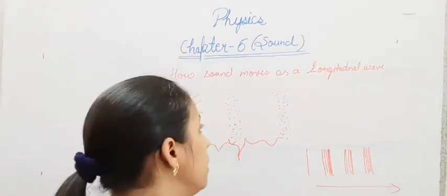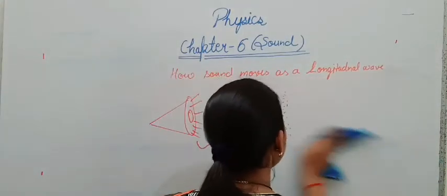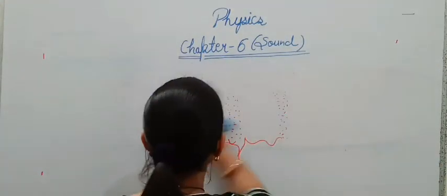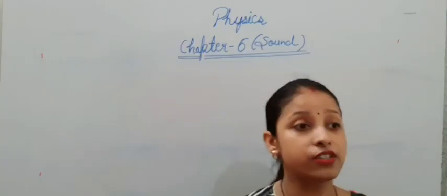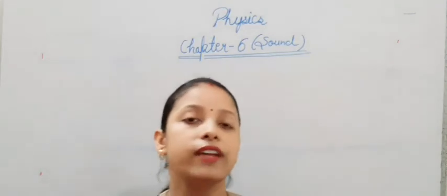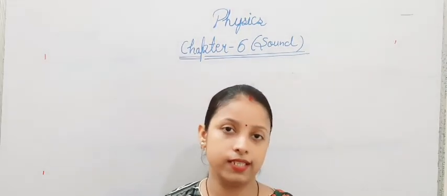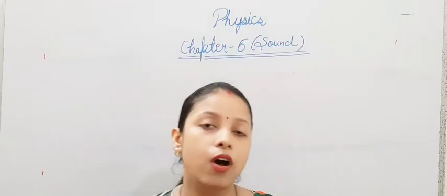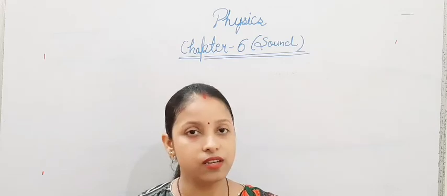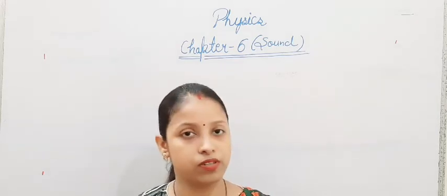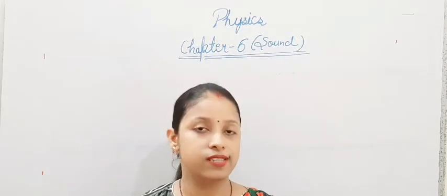Okay. Now what we have seen in today's class: we have seen the definition of sound, that sound is a kind of energy which gives us the sensation of hearing in our ears. Now sources of sound: all vibrating bodies are the sources of sound. If any object is vibrating, it will produce sound.